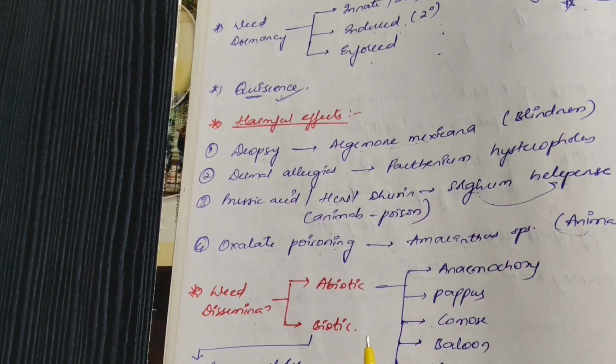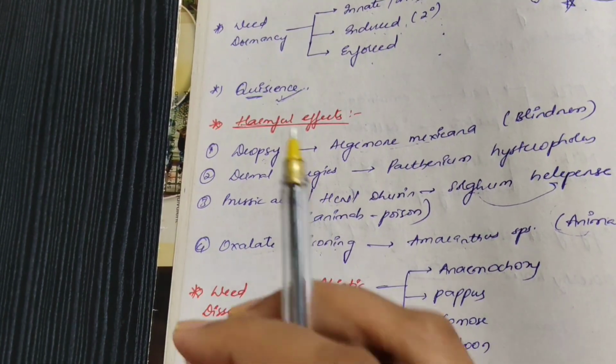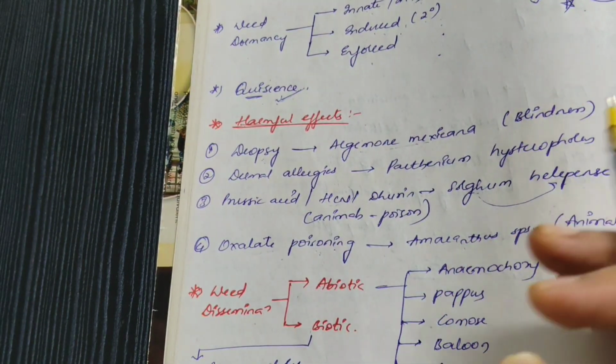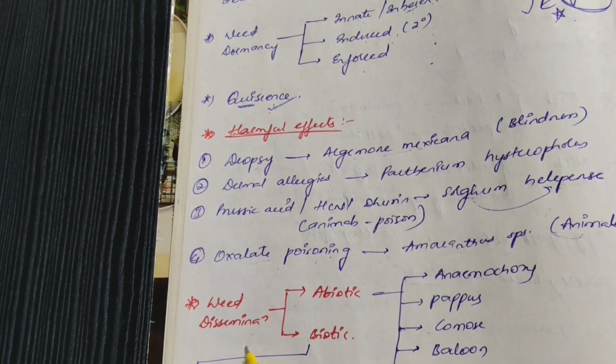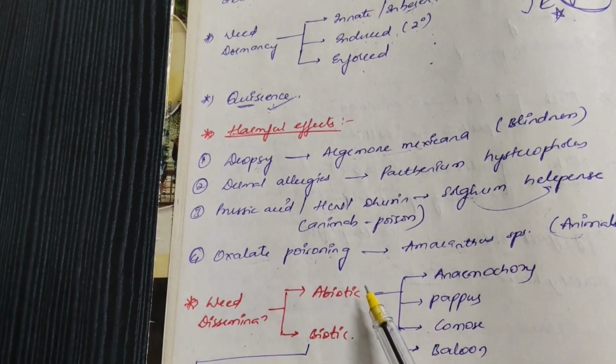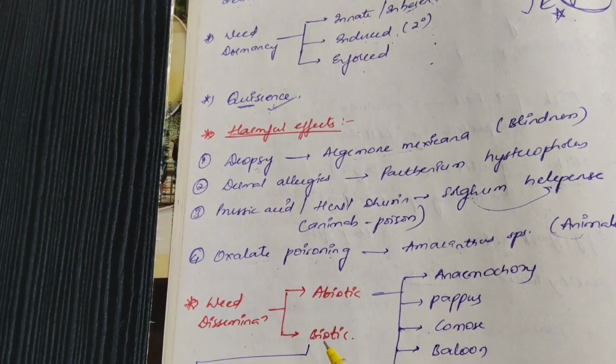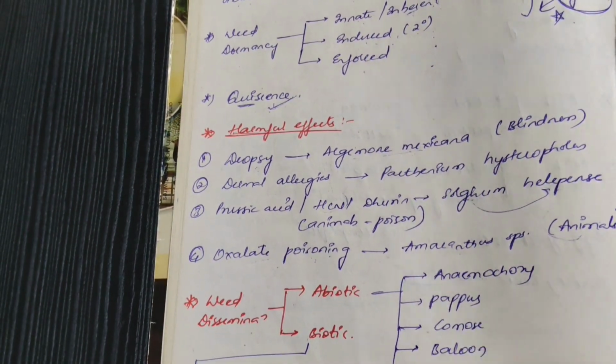After that, weed dissemination. These are simple to learn. Don't neglect these small topics. Weed dissemination is mainly through two kinds of factors: abiotic factors and biotic factors. Just remember the categories and what comes under which.